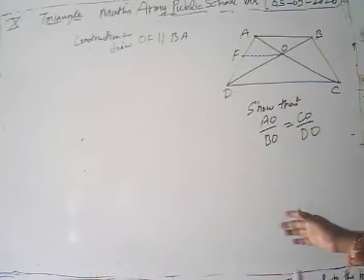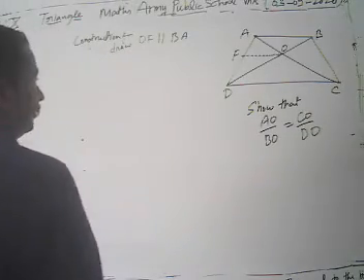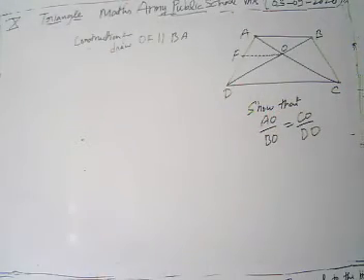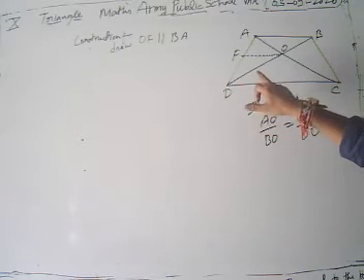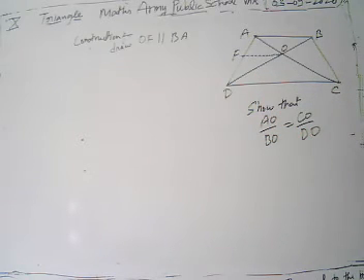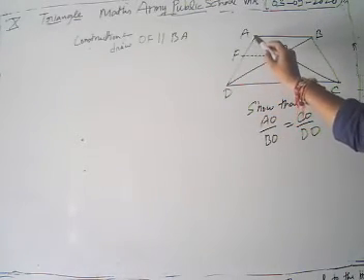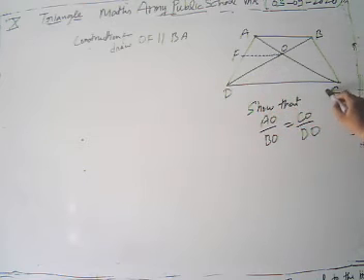Now we are going to take a triangle ADC.